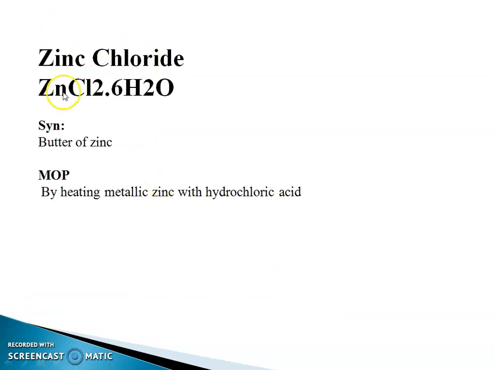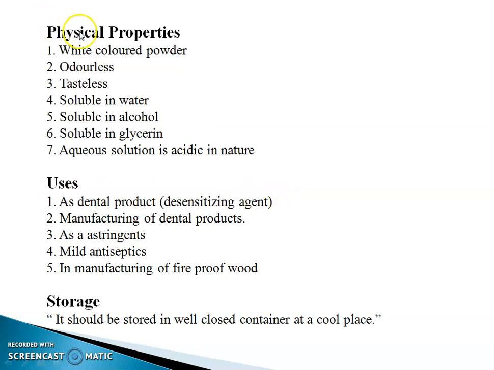Zinc chloride, ZnCl2·6H2O. Synonym is butter of zinc. Method of preparation: it is simply prepared by heating metallic zinc with hydrochloric acid. Physical property: white colored powder, odorless, tasteless, soluble in water, soluble in alcohol, soluble in glycerin.